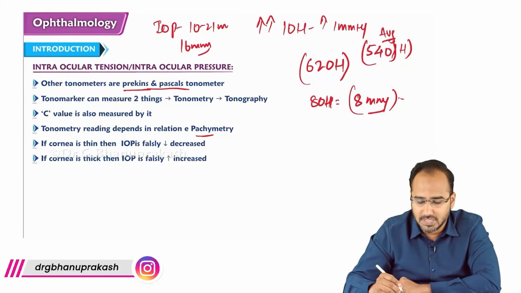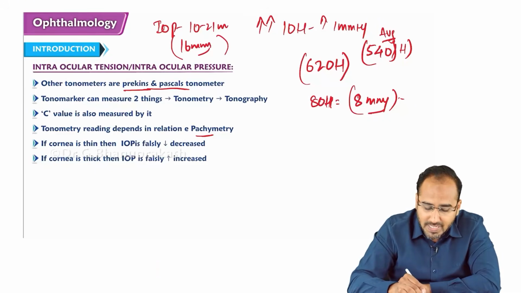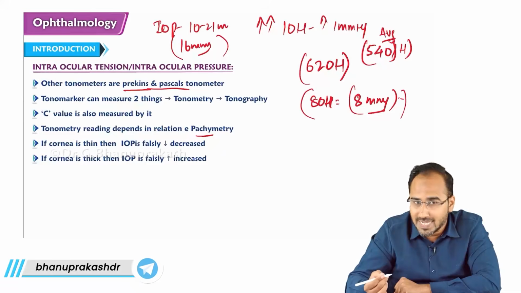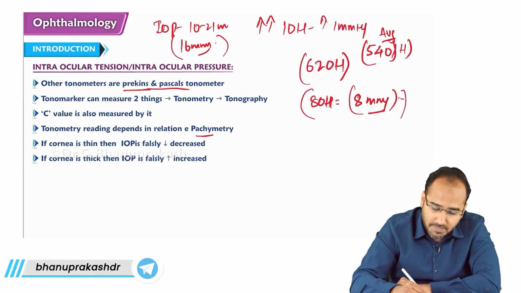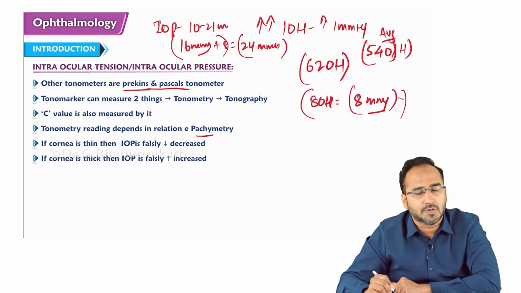For this patient, we take 16, but we have to add 8 more, because he has extra corneal thickness. So 16 plus 8 becomes 24 mm of Hg, which is suggestive of glaucoma.